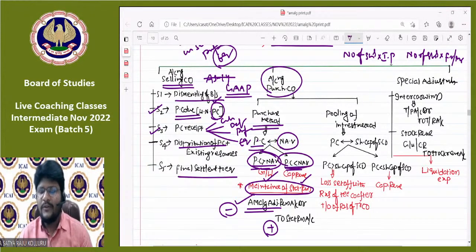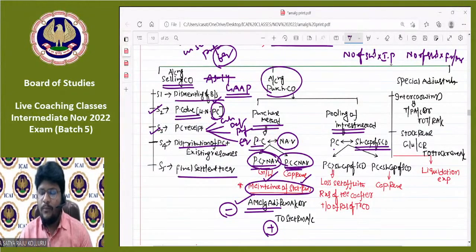Next, coming to the amalgamation in the nature of merger, the method of accounting treatment we need to adopt is the pooling of interest method. So there is no difference between purchase method and pooling of interest method, except one important point. What is such difference, guys? The reserves and surplus of the selling company are ultimately taken over by the purchasing company in case of pooling of interest method. That's why at the time of comparing PC with NAV, we need to compare PC with the share capital of the selling company, because here NAV is nothing but the share capital of the selling company. I also clearly intimated that fact in the last class itself.